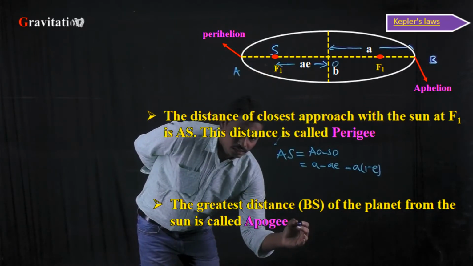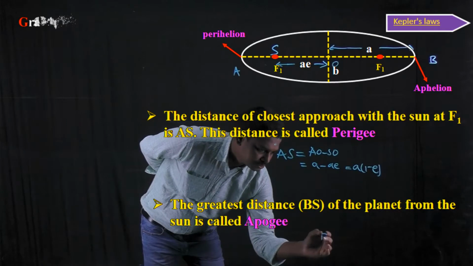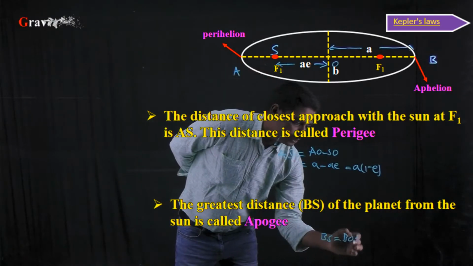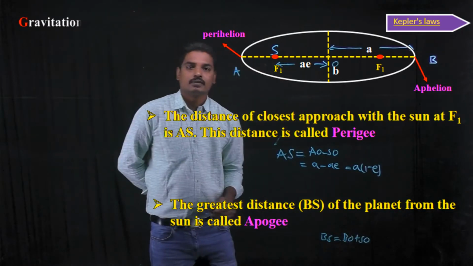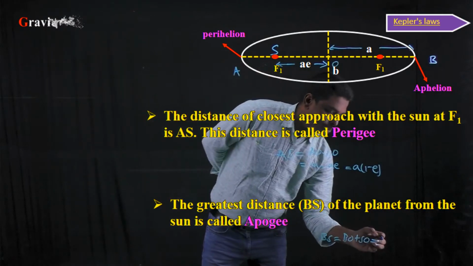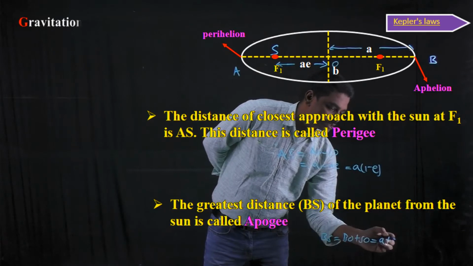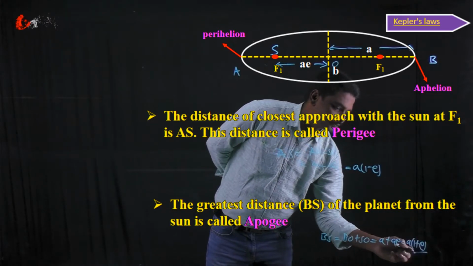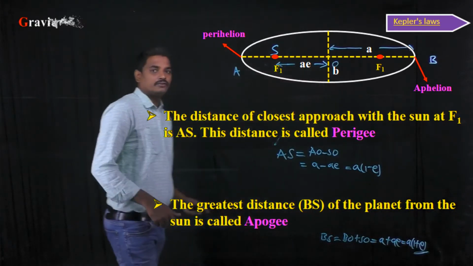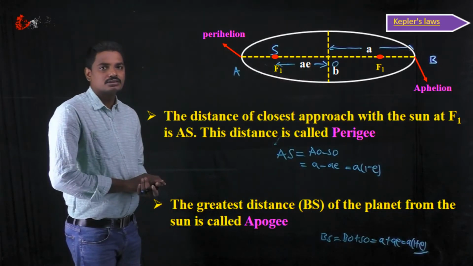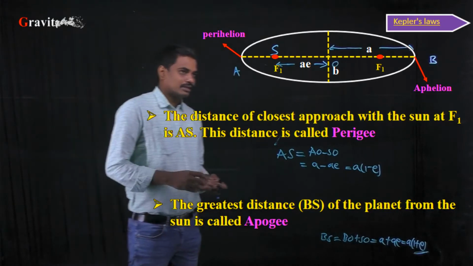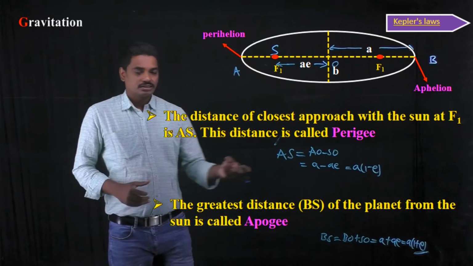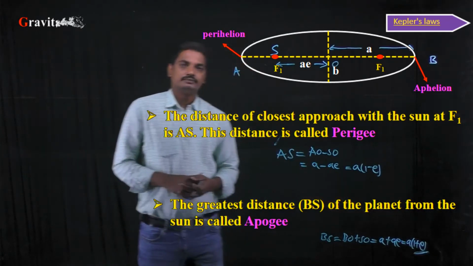From here we can write BS is equal to BO plus SO, which is equal to A plus AE, which is equal to A into (1 plus E), the farthest distance from the sun. In this manner, we can calculate the farthest distance and the closest distance, which we call perigee and apogee.